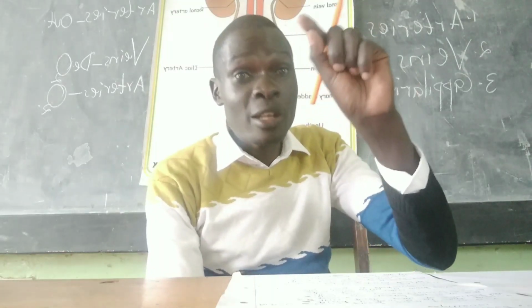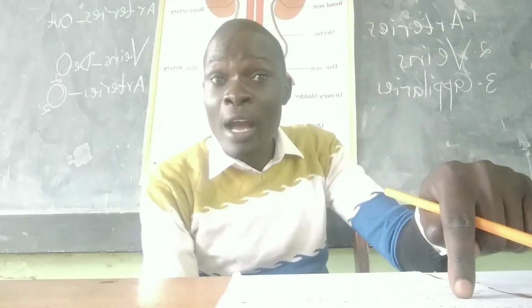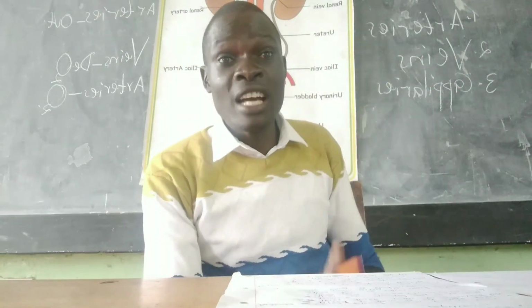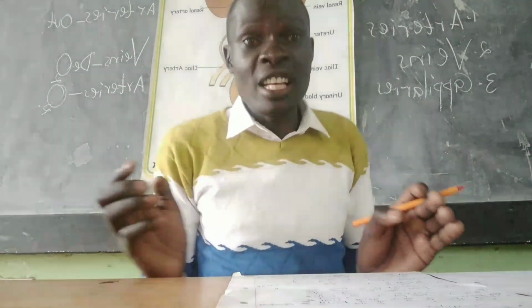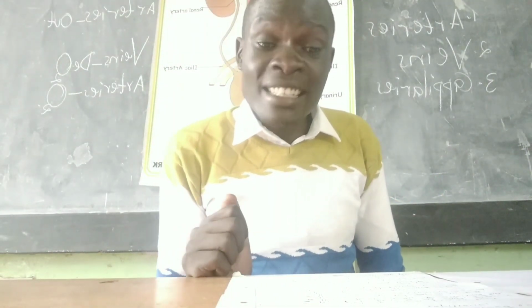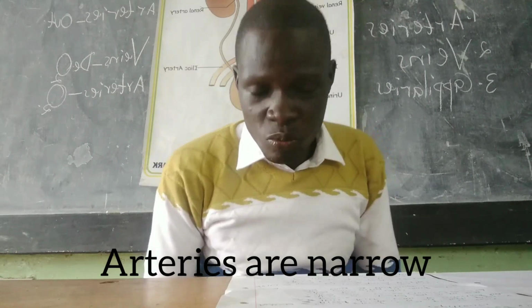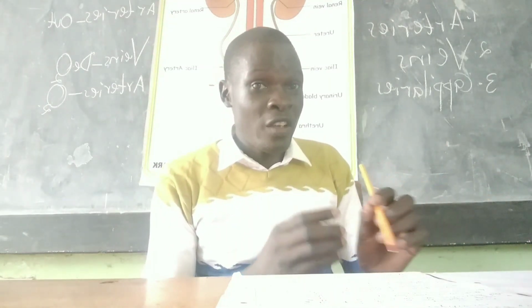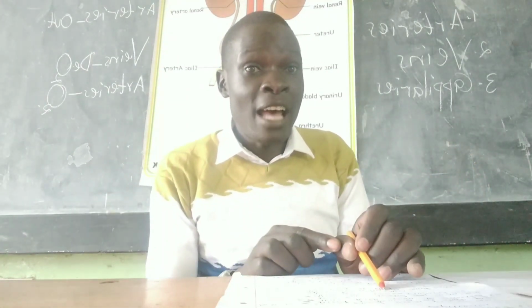When you look at the circulation of blood in the next lesson, I will tell you why the pulmonary artery does not carry oxygenated blood. It is the only artery that does not carry oxygenated blood. So all arteries carry oxygenated blood apart from the pulmonary artery. Number 5. All arteries are narrow. When we look at the veins, you will see veins are wide, but arteries are narrow.